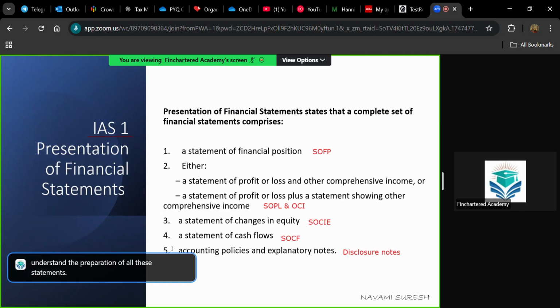But for your examination, they will be testing only the preparation of SOFP, SOPL and OCI, and very rarely SOCF. They will not be asking you to prepare the statement of changes in equity or the disclosure notes. So these are the 3 important statements that you need to understand. And yes, that's it. As per IAS 1, we have a particular format for each of these statements. Let's go through these formats.